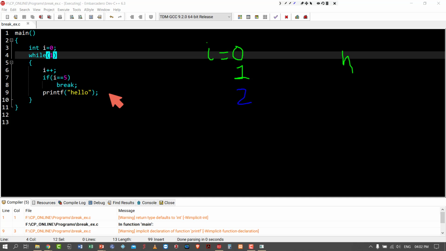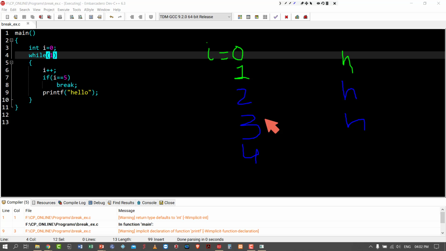Then i becomes 3. This condition is false, break will not be executed, so hello will be printed. Then again i becomes 4. 4 equal to 5 is false, so break will not be executed. So hello will be printed.